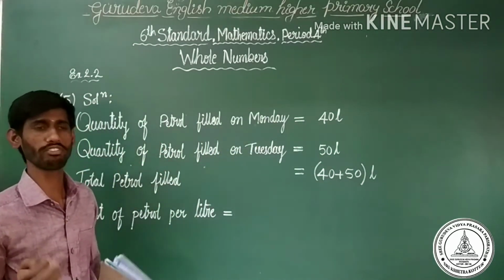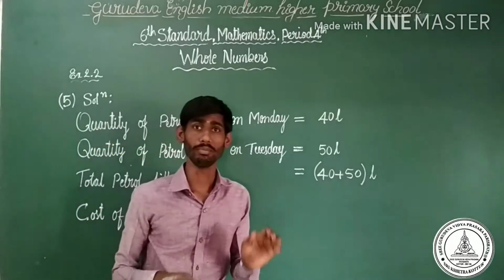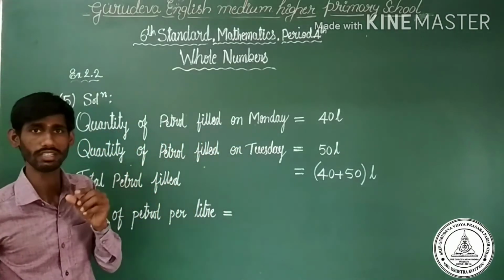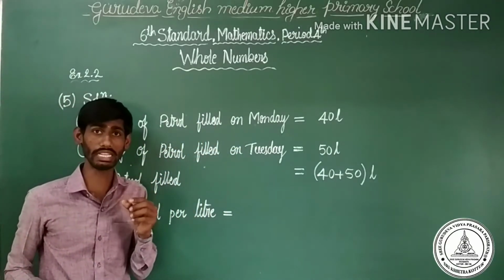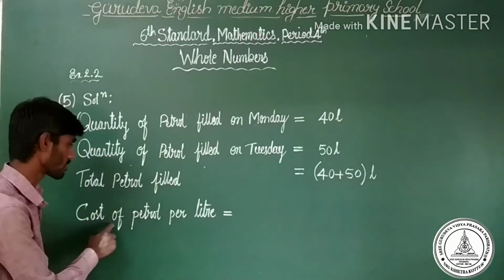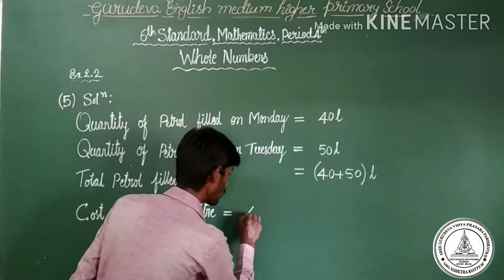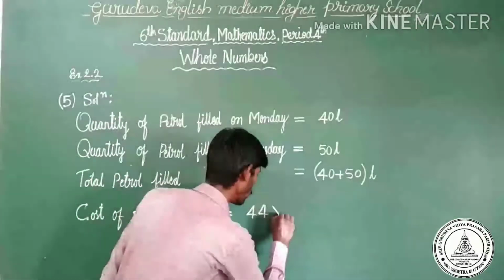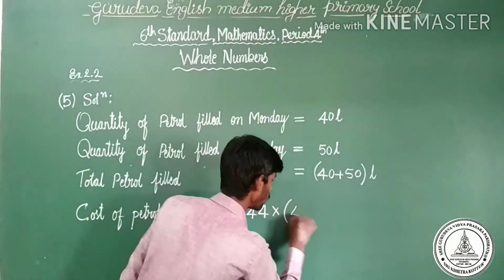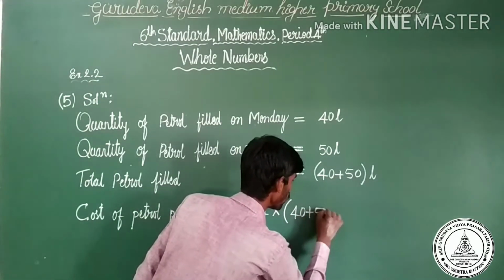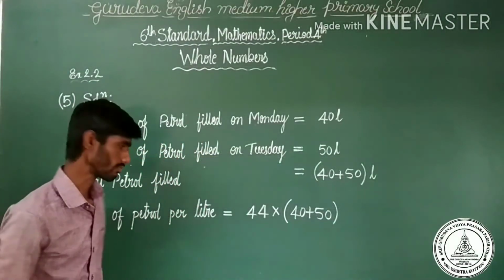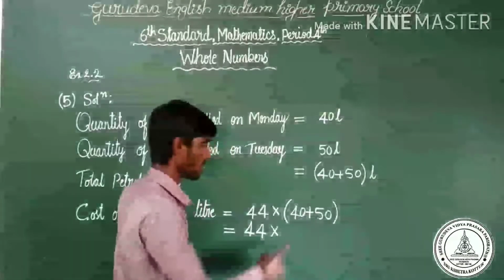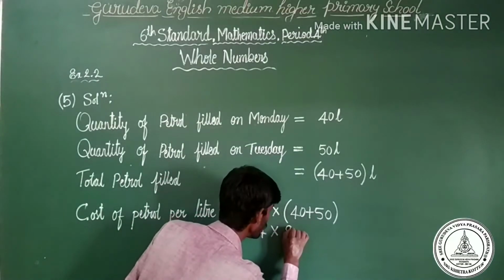Yes, now we need to find out what is the total money he spent. What is the amount of liter petrol? Cost of petrol per liter is 44 rupees. So cost of petrol per liter is rupees 44. We need to find out for 2 days into, this is 2 days, 40 plus 50. Are you clear, Chotu? Is equals to 44 into 40 plus 50 is equals to 90.